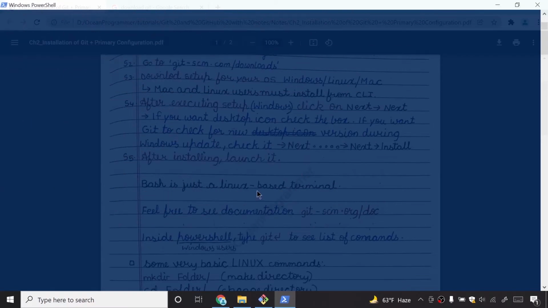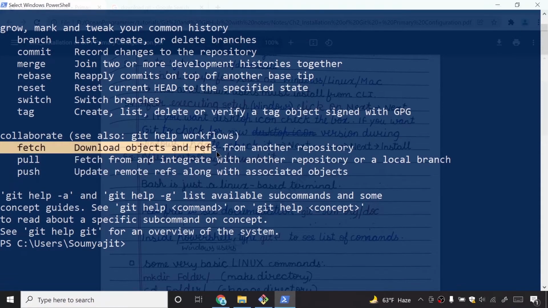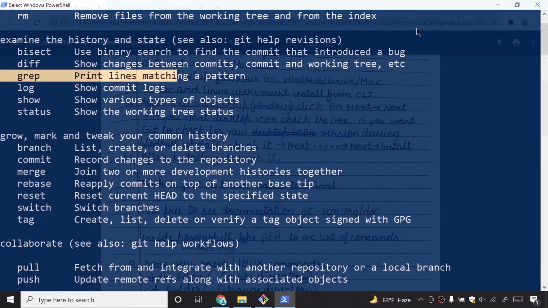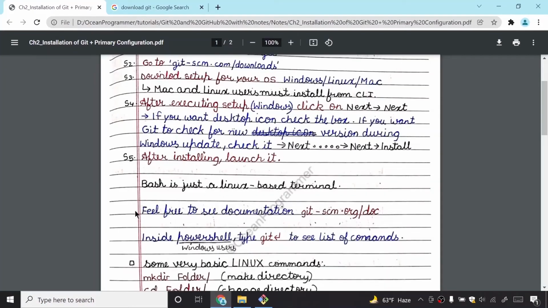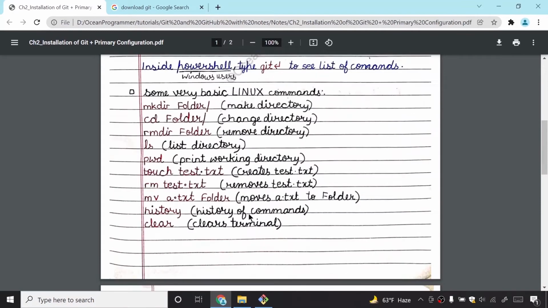I don't know what this big space is. I will tell you the push command, the pull command, what is fetch, what is merge, what is branch, what is commit, what is log. I will tell you everything you need to know about Git to work with. So just see the video till the end. These are some very basic Linux commands.